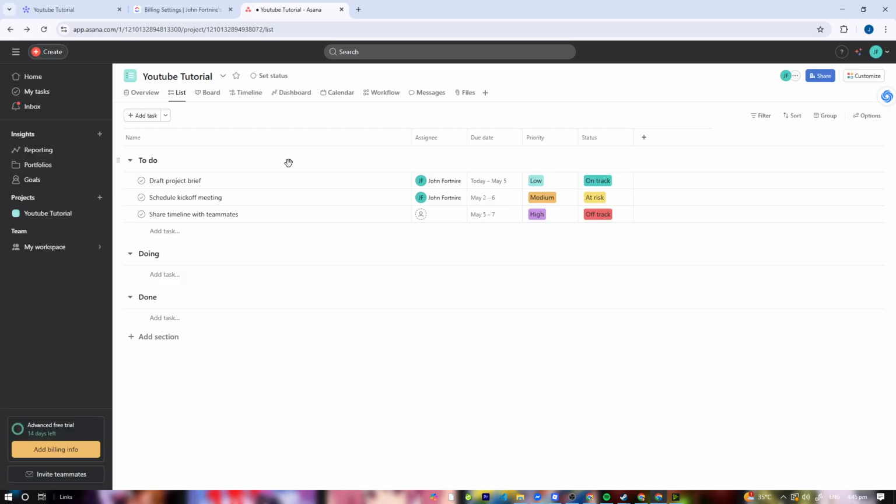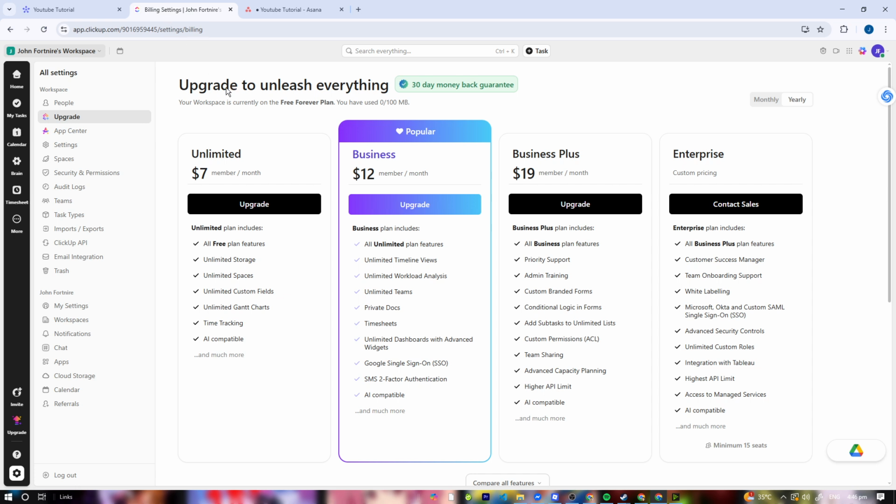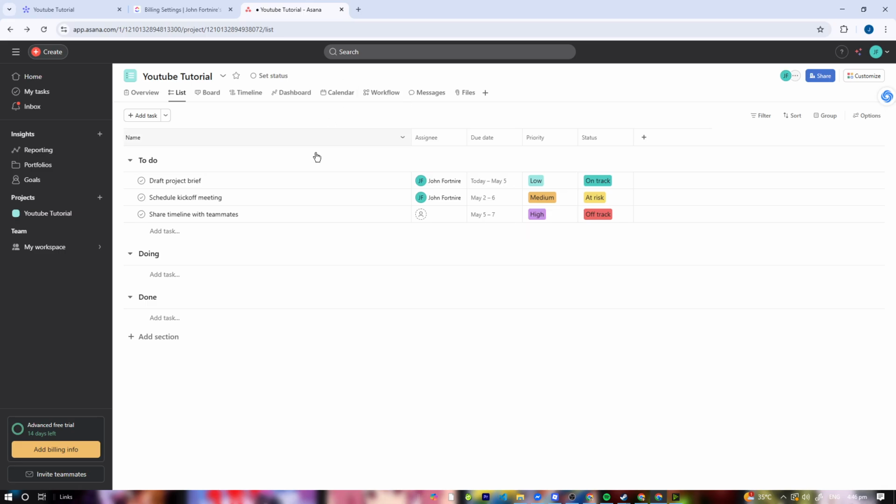So it's pretty good. Final verdict: which one should you choose? monday.com is perfect for teams that love visual planning and want structured boards and workflows. ClickUp is best for power users and teams that want lots of features and customization. And Asana is great for small to medium teams who want a clean, straightforward task and collaboration system.